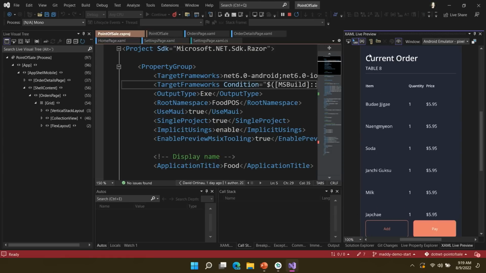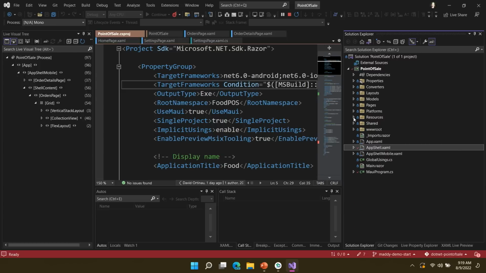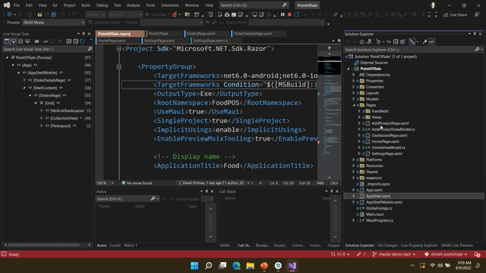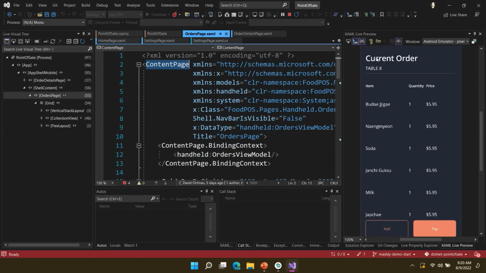The first thing I notice on this page is, first of all, I have no idea where you wrote this code. I'm new to this code base, right? Let's go to my Solution Explorer. I imagine it's somewhere in this pages folder. But you've got other folders, and you've got other views, and it's a lot. So in Live Preview, let's do something easy. Let's change this title color here, right? I'm going to click this little button, select element. I'm going to click on current order. And it is going to take me to where that is defined. Although, hold on. Yeah, there we go.